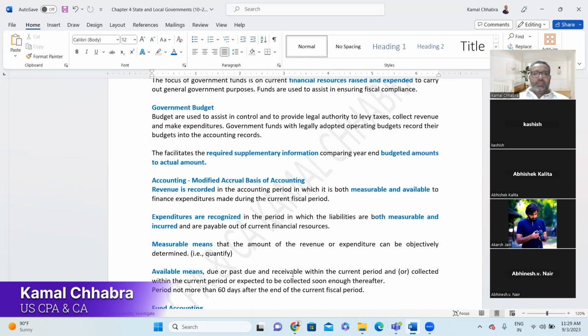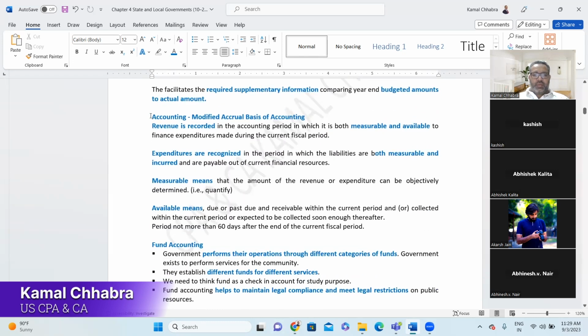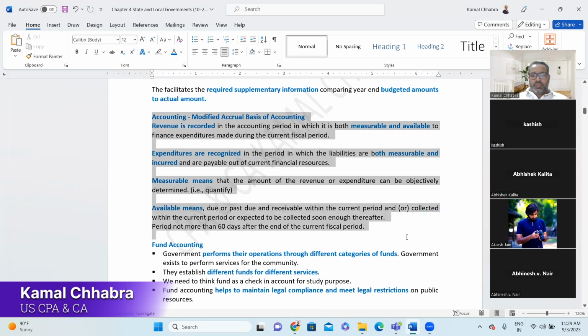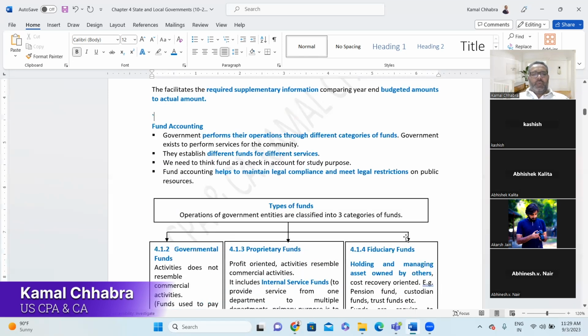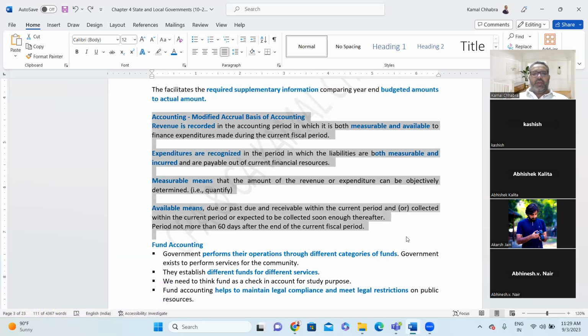Yes, sir. Now here, see, accounting which is modified accrual method. In the modified accrual basis of accounting, revenue is recorded in the accounting period in which it is both measurable and available to finance expenditure made during the current fiscal year.